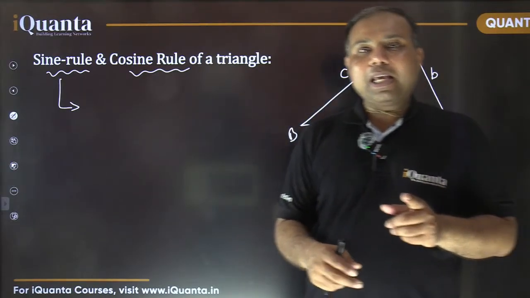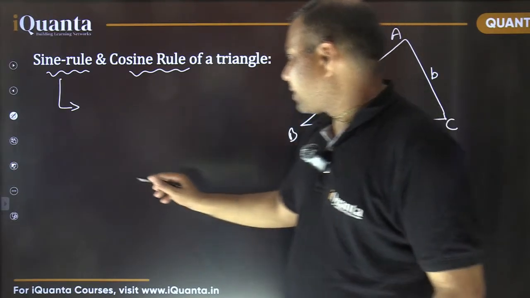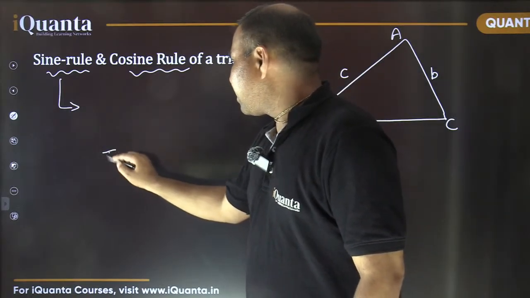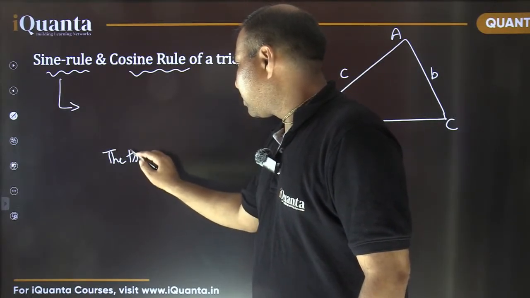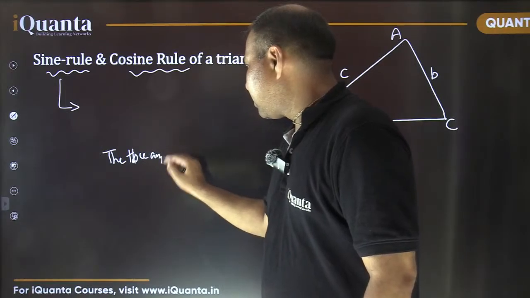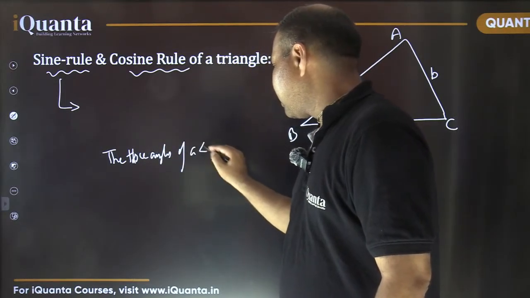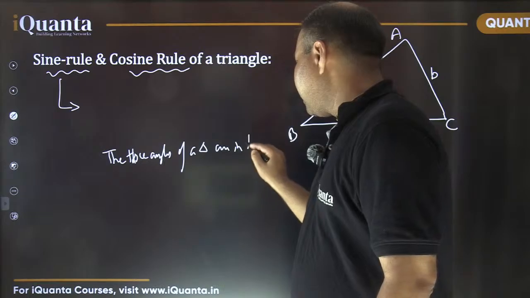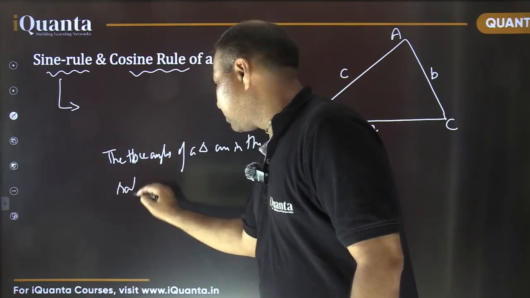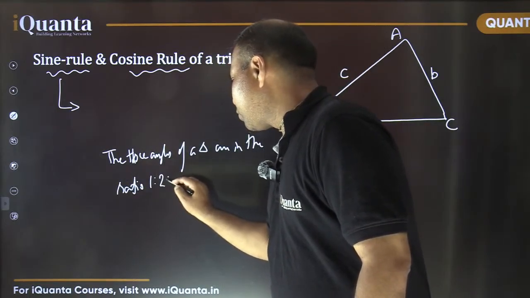I said that, let me ask you a question like this. The three angles of a triangle are in the ratio 1:2:3.